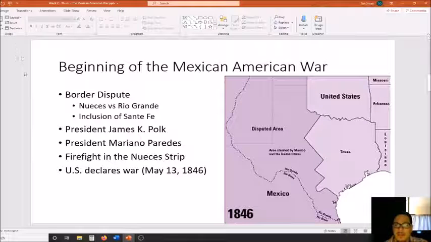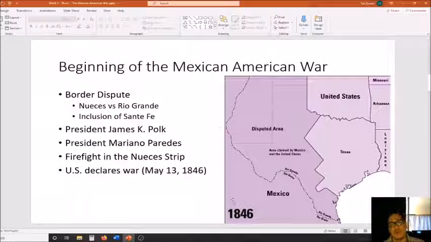If you take a look at this map, you can see this area right here, this disputed area, is the area that both countries claim. Mexico claims that the border of Texas begins at the Nueces River, which is over here in this direction if you look at the map. And the United States claims that the border of Texas is the Rio Grande River. So this is the line here showing you the Rio Grande.